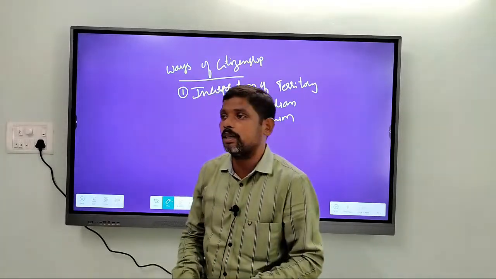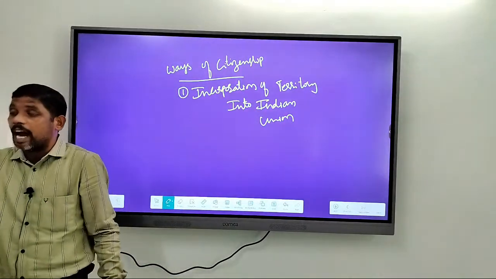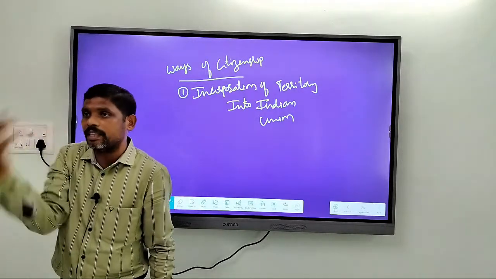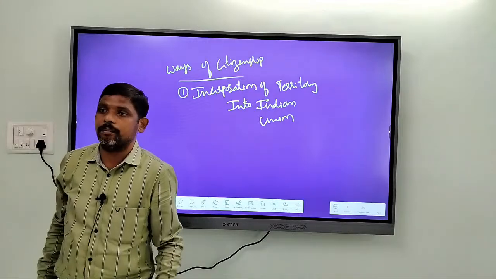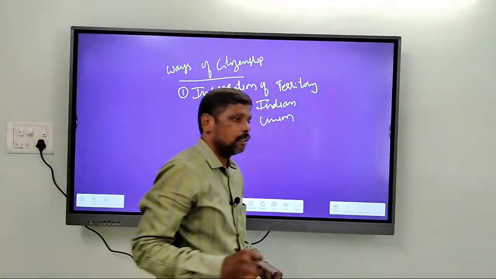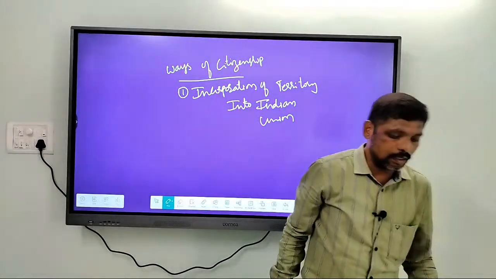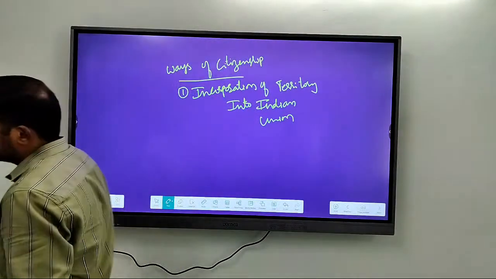So whenever the government of India acquires any territory and it is admitted into the Indian Union, even the people living in that territory will be treated as citizens of India. These are different grounds of acquiring citizenship.